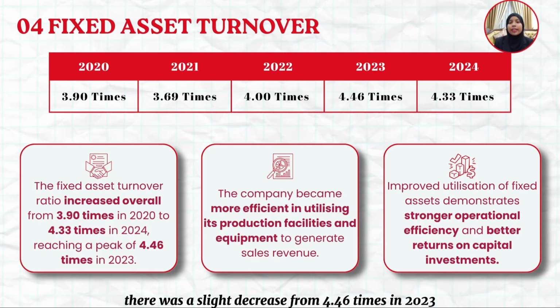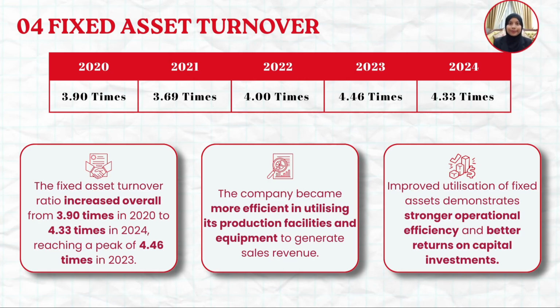Although there was a slight decrease from 4.46 times in 2023 to 4.33 times in 2024, the ratio remained higher than previous years, suggesting that the company's asset utilization is still strong. Overall, the improvement in the fixed asset turnover ratio reflects better operational efficiency and demonstrates the company's ability to generate more revenue from its investment in fixed assets.